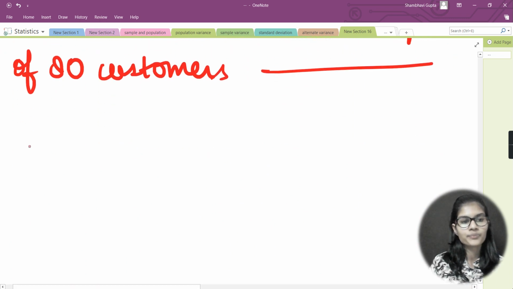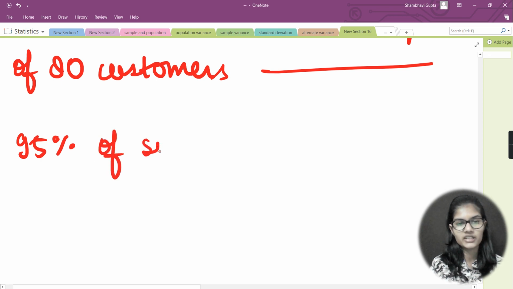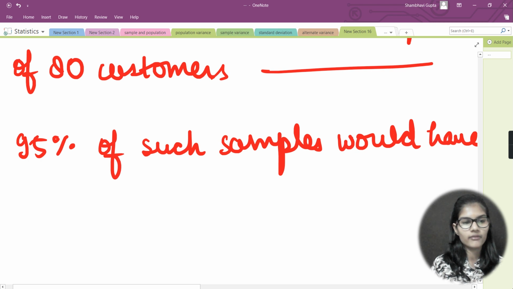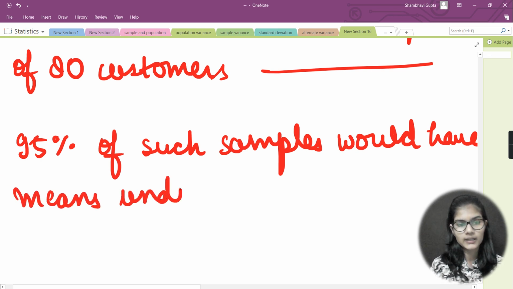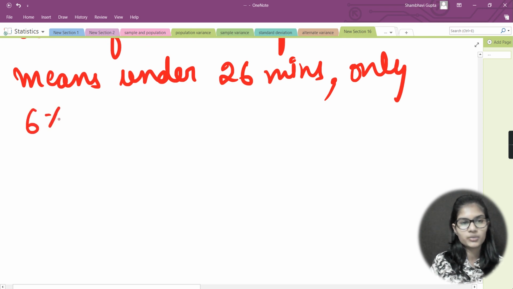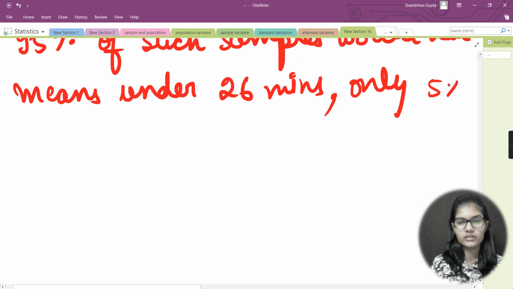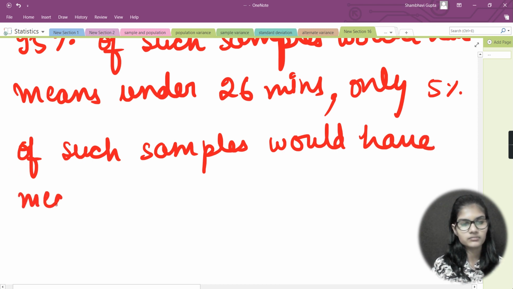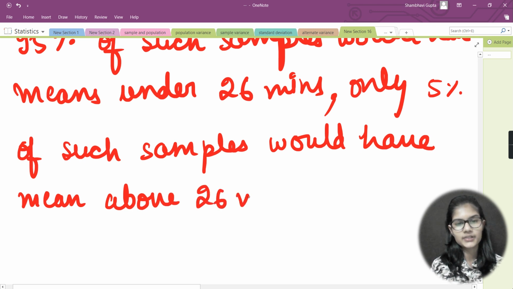I can even see one more thing here: 95% of such samples would have means under 26 minutes, and you can even say that only 5% of such samples would have means above 26 minutes.